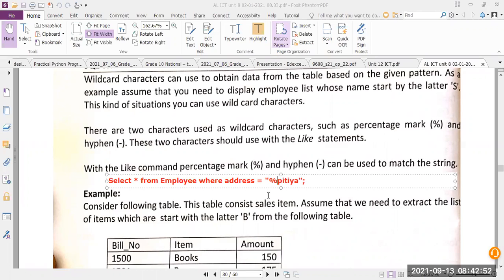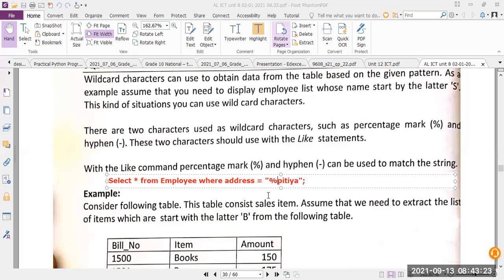If you put it in front, it is going to tell you it can start with anything but has to finish with Pitya. Wildcard can be used either in the front or at the back. So all the addresses which come in that case will be given.